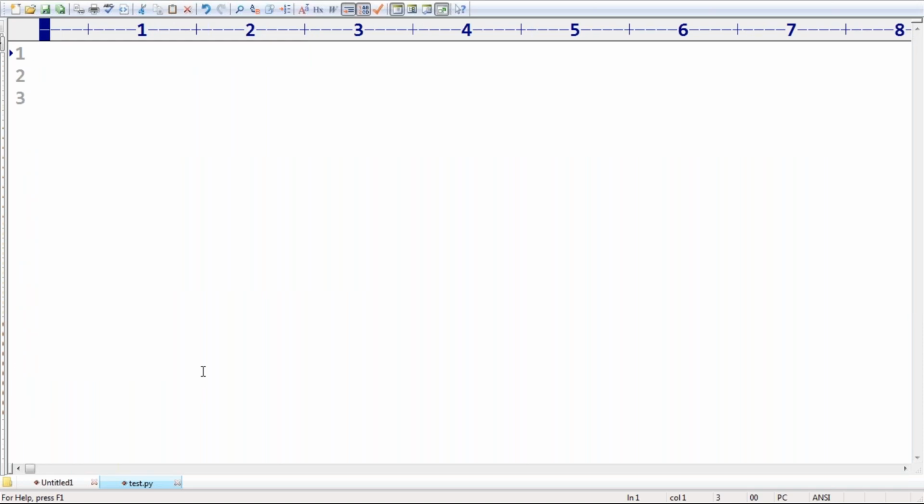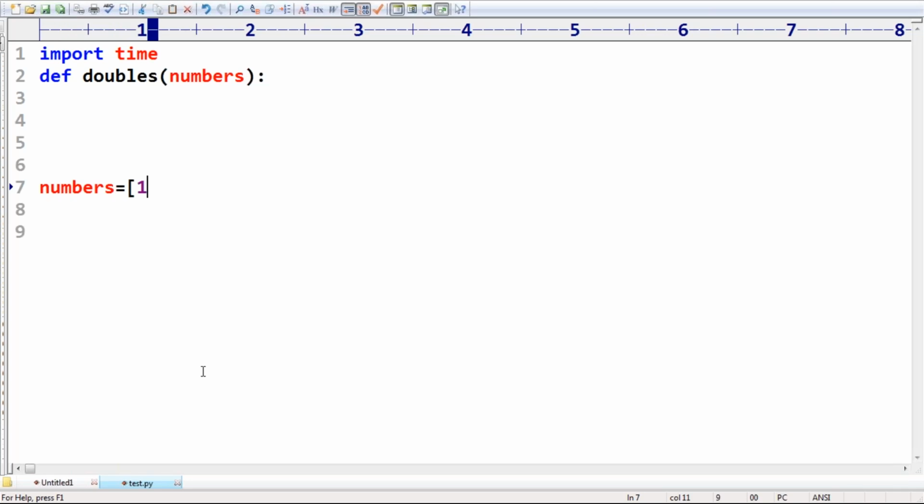First I don't want to use the multi-threading concept. Just import the time module, because I want to show the time also. I want to count the time. Define a function doubles, to which you have to pass numbers. Numbers is a list: 1, 2, 3, 4, 5, 6. Six numbers are there. You can call the doubles function by passing numbers.